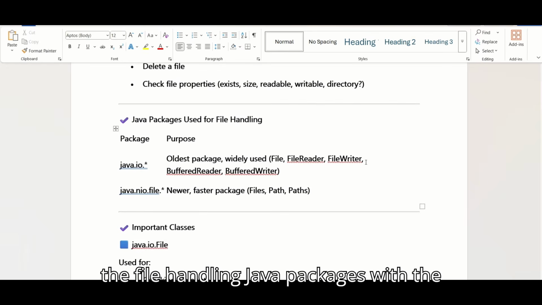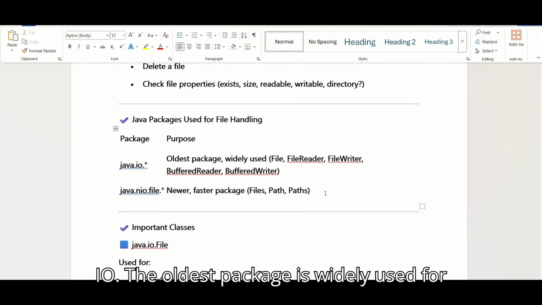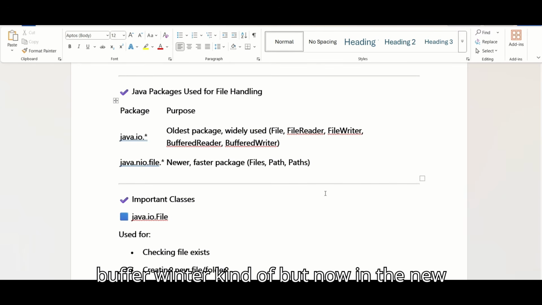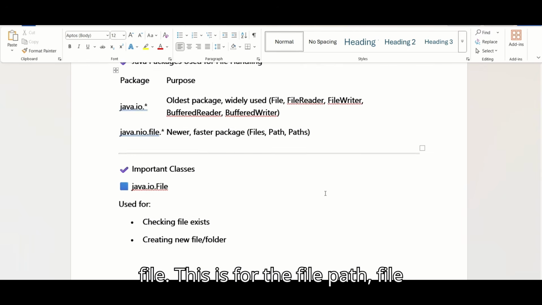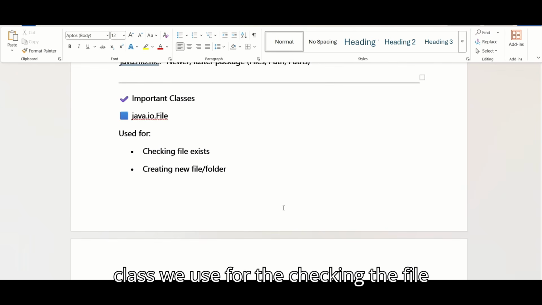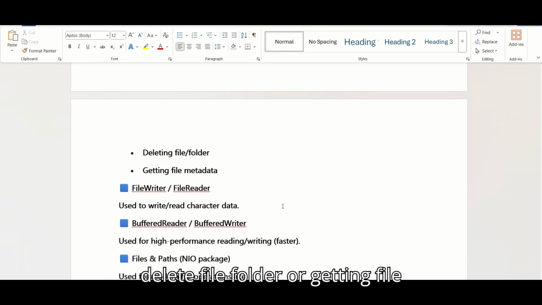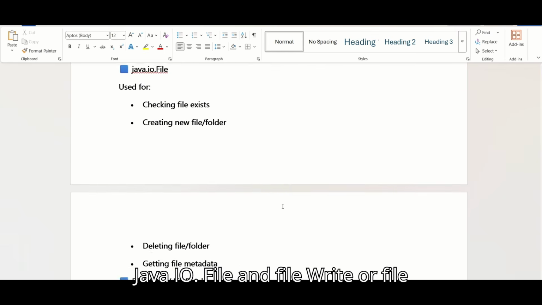Java packages. The first package we need is java.io. The oldest package is widely used for file read or file write, BufferedReader, BufferedWriter and so on. But the newer and faster package is java.nio.file. This is the one we use for file paths. An important class is java.io.File. We use this class for checking whether a file exists, creating a new file or folder, deleting a file or folder, or getting file metadata.